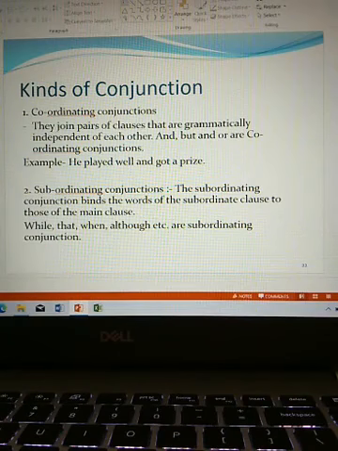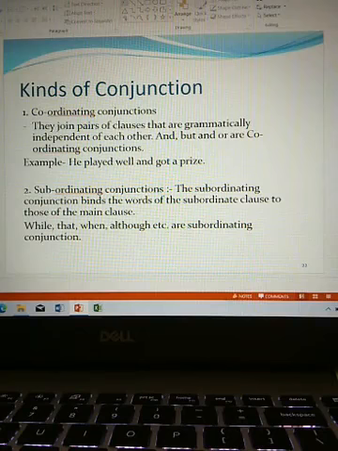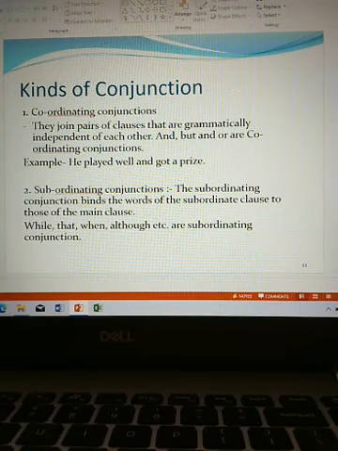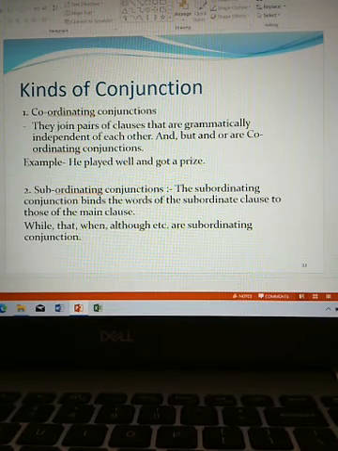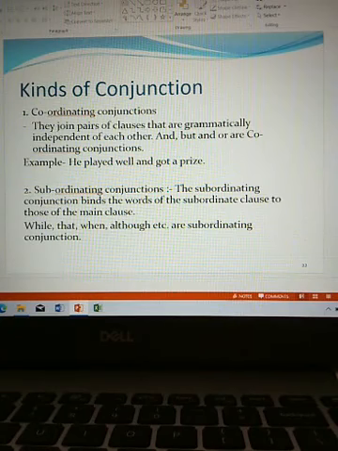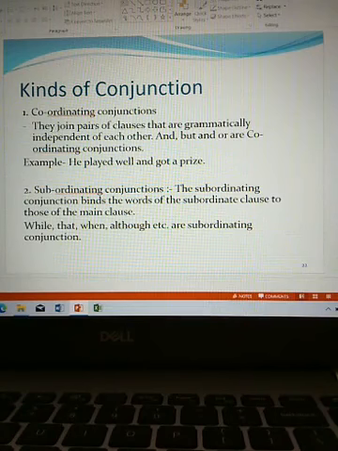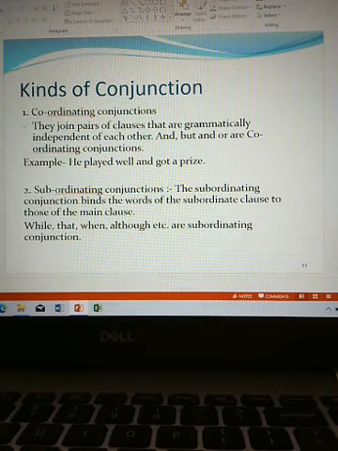Number 3, correlative conjunctions. Certain conjunctions are often used in pairs. These are called correlative conjunctions. The common ones are either or, not only but also, both and, so that, etc. Example, either do this or leave the room. Not only he but his brother also will go there.